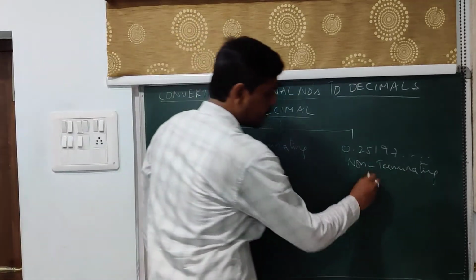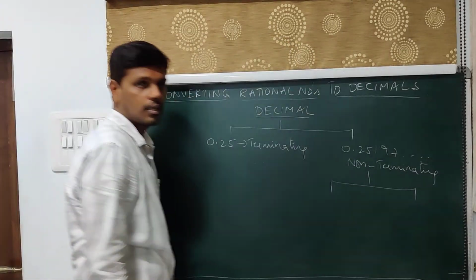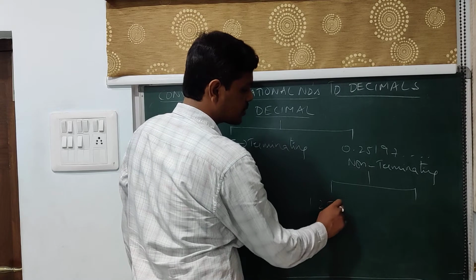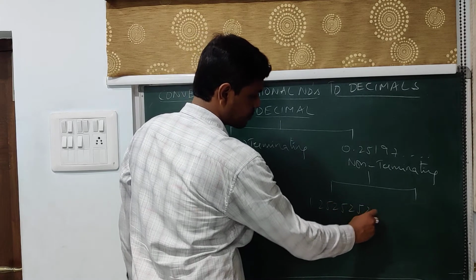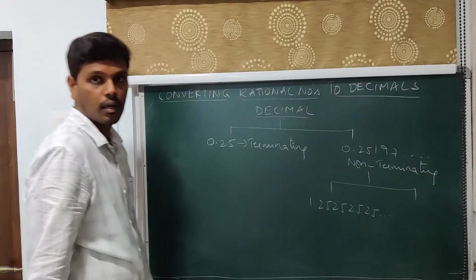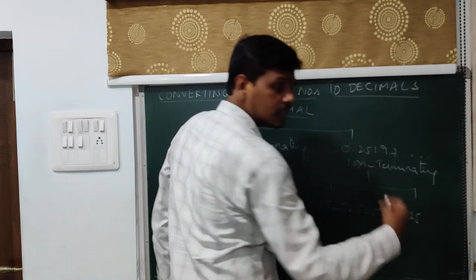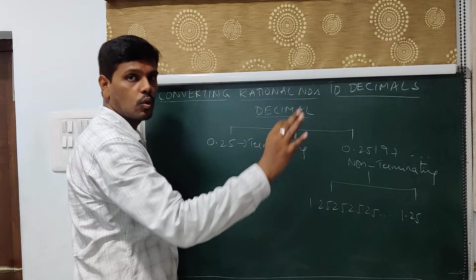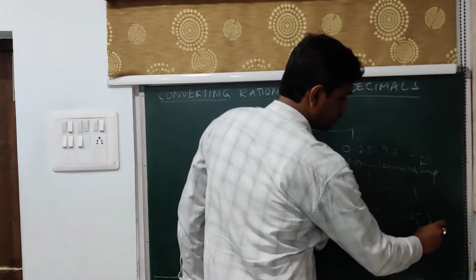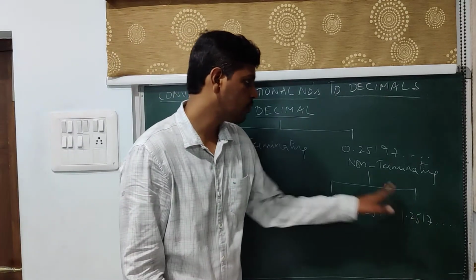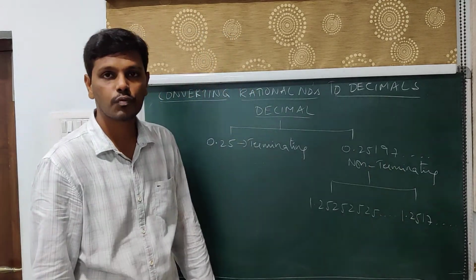In non-terminating, again we have two cases. It can so happen that there are some digits which keep repeating in this manner, 2, 5, and so on. And there are cases where the digits are not repeating, but there is no halt. So these are the two types of non-terminating decimal expansions we come across.